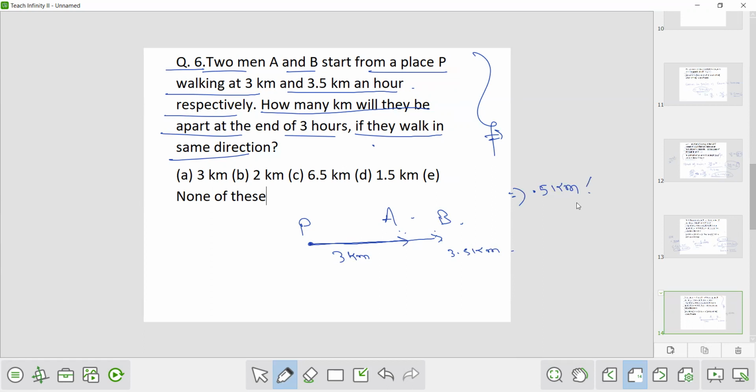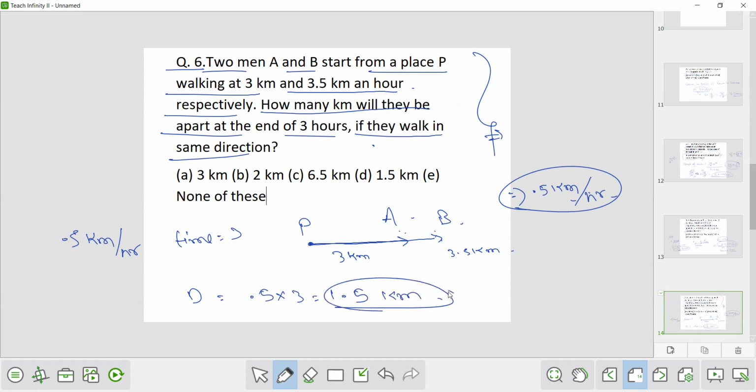So this 0.5 km in 1 hour. So this is the speed. So speed is 0.5 km per hour. Time is 3 hours. So distance is what? Speed into time, that is 0.5 into 3, that is 1.5 km. So option number D is the correct answer.